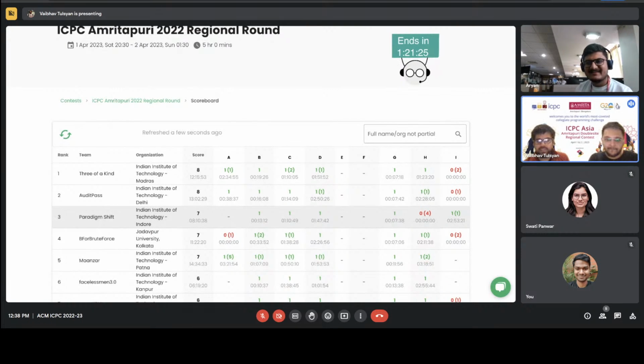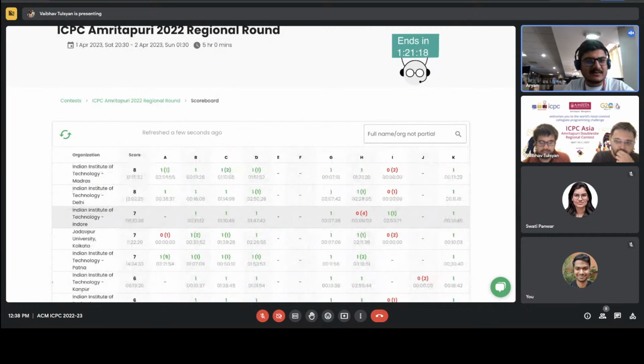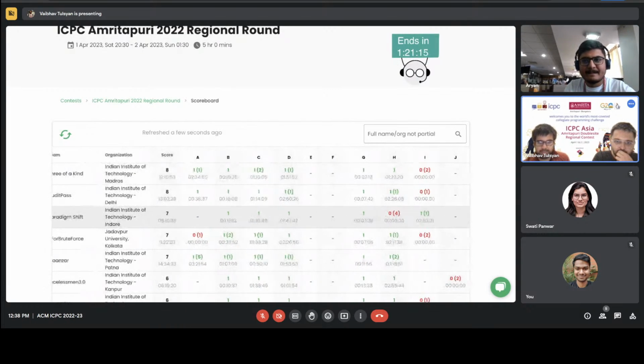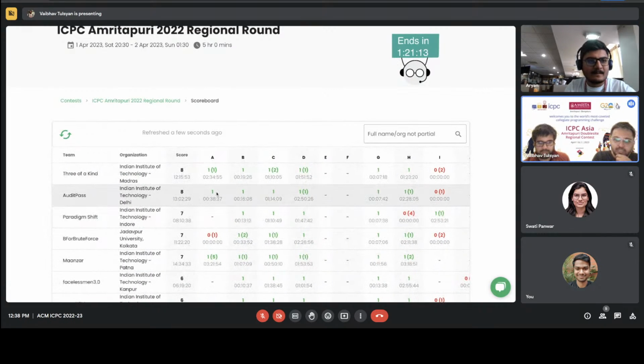Are people getting TLE or wrong answer in I? Okay, I will take a look at it. I is minimum increasing sequence, all right? Yeah. And if they can get it in the next 25 minutes, I think they'll have all the